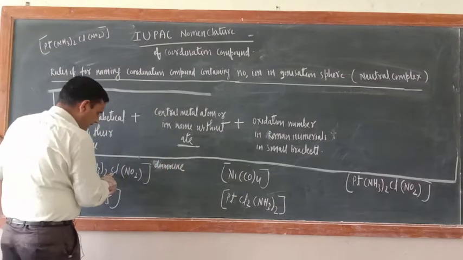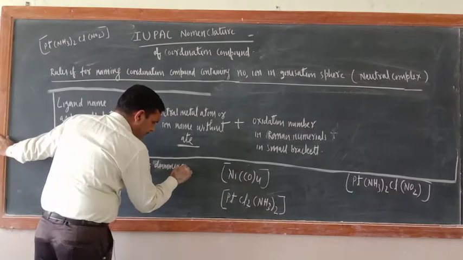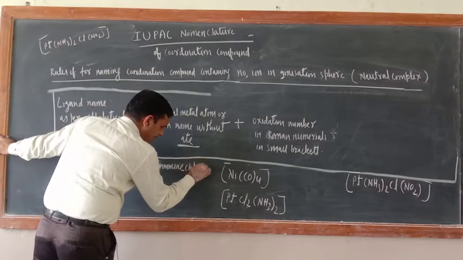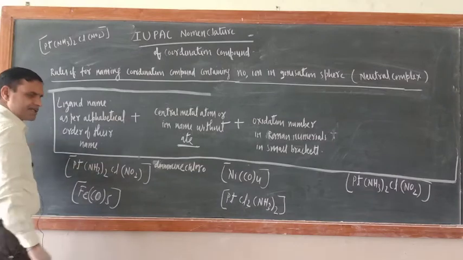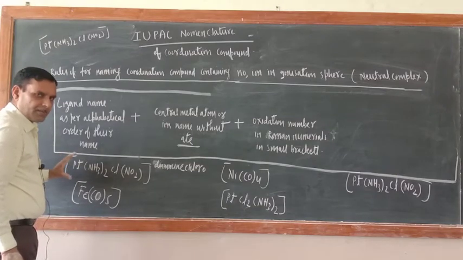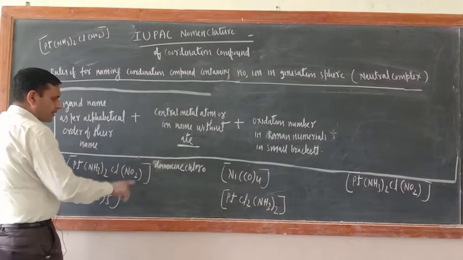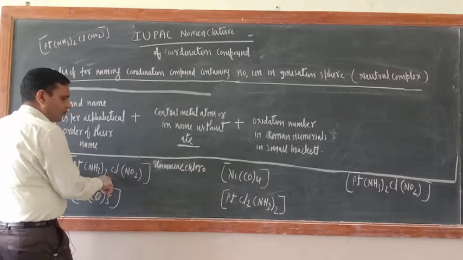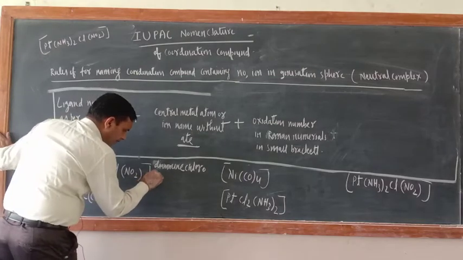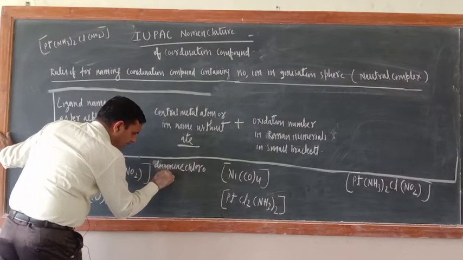Then who will come? Chloro. Gap should not be there. We are writing inside the square bracket, the coordination sphere, so a gap should not be there. So diammine, chloro. Then what would be there? Nitrito.